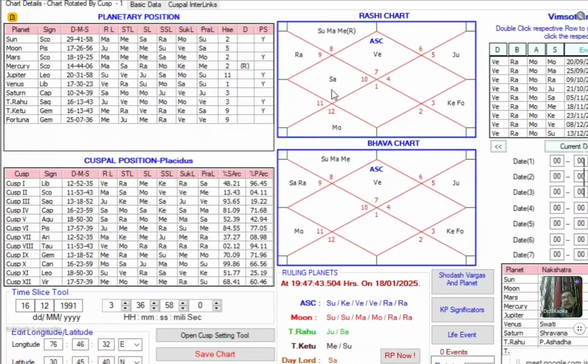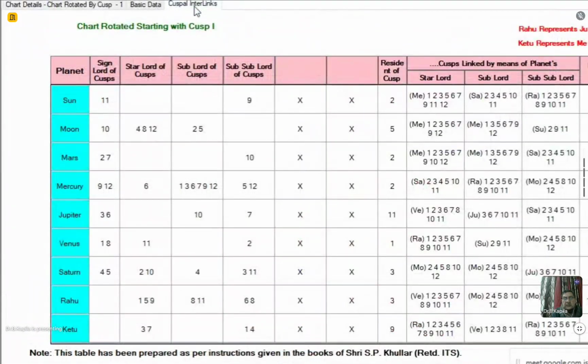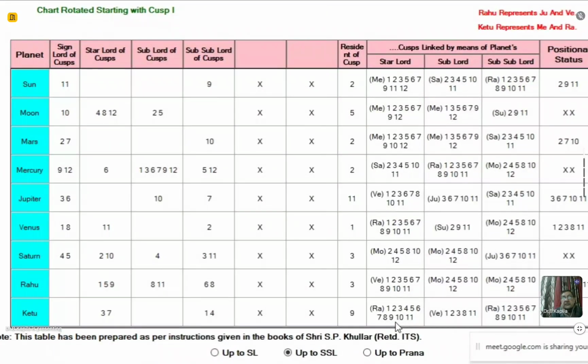So if you look here at the Rashi chart, in the natal chart, what you find is Saturn is having third aspect on Moon, which means a strong Punarphu yoga is there. And by virtue of this yoga, we can predict that the marriage of this native cannot happen before 28 years of age. Right? So I now have two reasons why it's a late marriage.